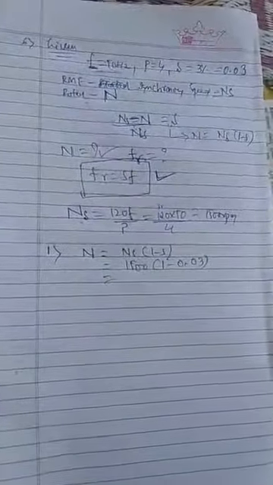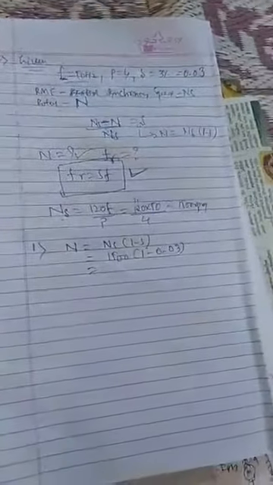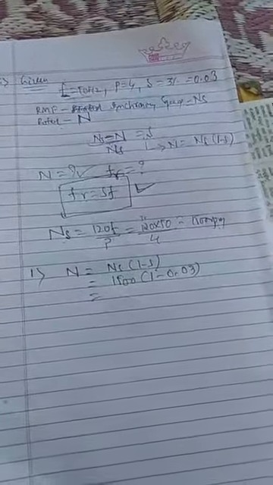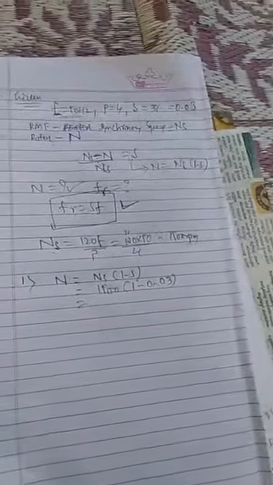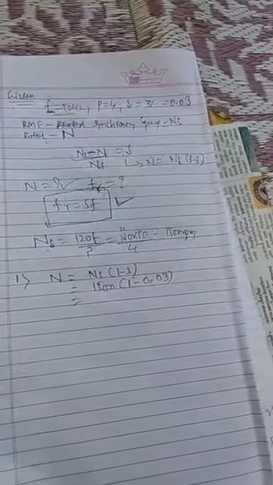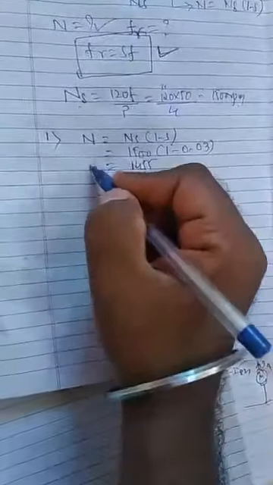So how much will you get? Calculate and tell me. You will get 1455. If you solve this you will get 1455 RPM as the rotor speed.